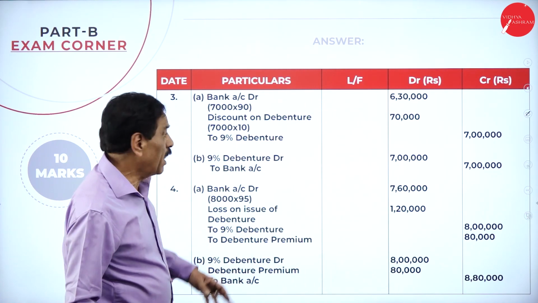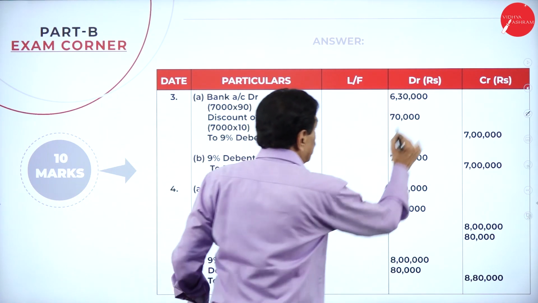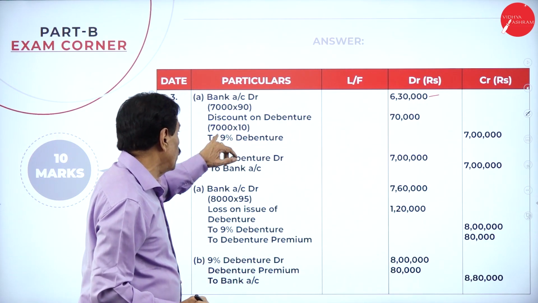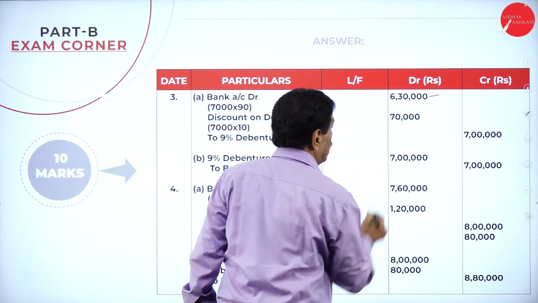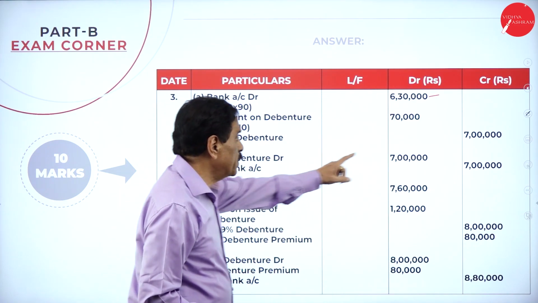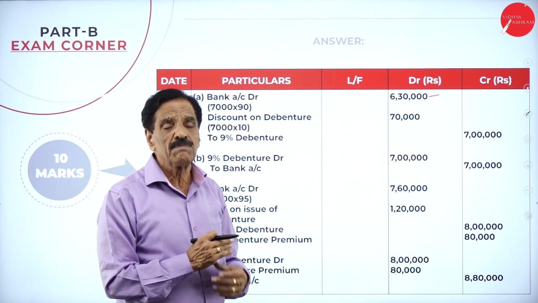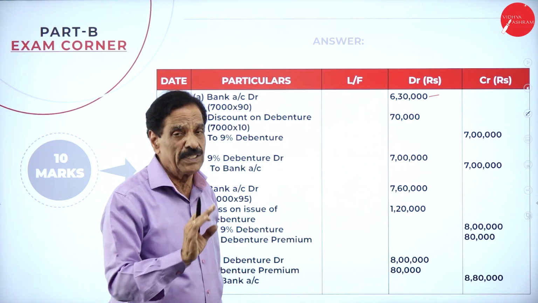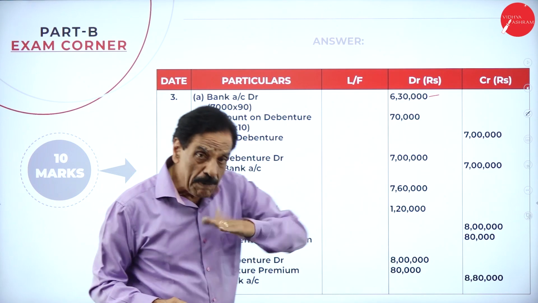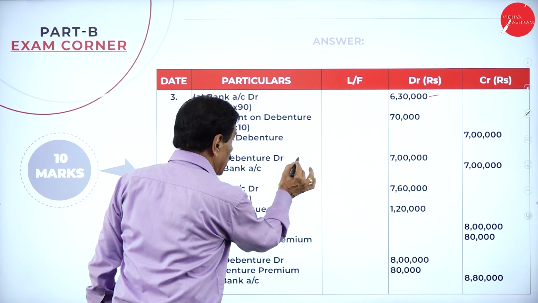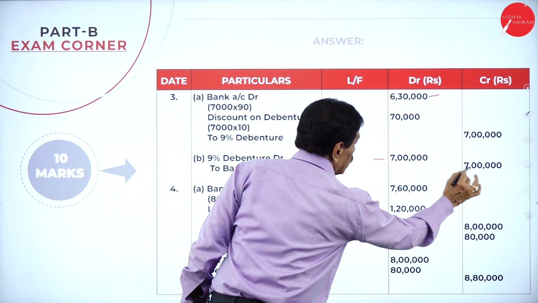Bank account debit 7,000 into 90, 6,30,000. Discount on debenture account 7,000 into 10, 70,000, to 9% debenture account 7 lakh. What's the entry? Bank account debit, discount on debenture account debit, to debenture account; paid at par, 9% debenture account debit, to bank account 7 lakh.